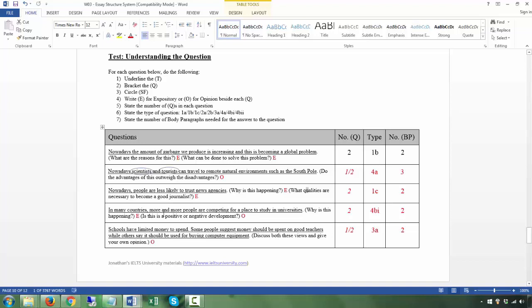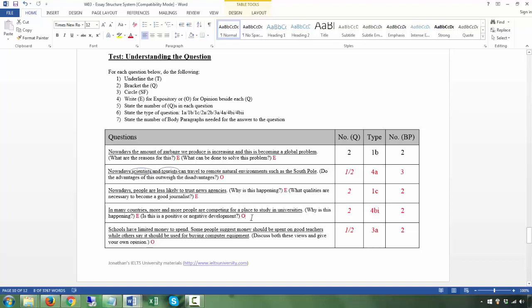In many countries, more and more people are competing for a place to study in universities. That's the T. Why is this happening? Is this a positive or negative development? So here you have 2 Qs, and this is expository because why is this happening is a cause. Is this a positive or negative development? This is an opinion.